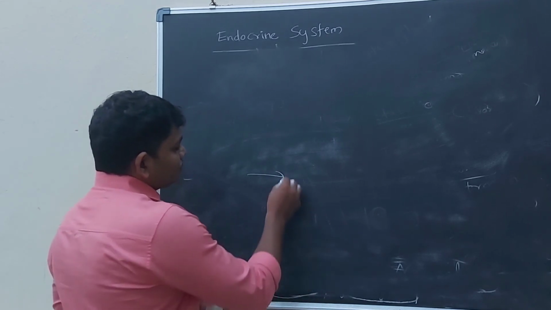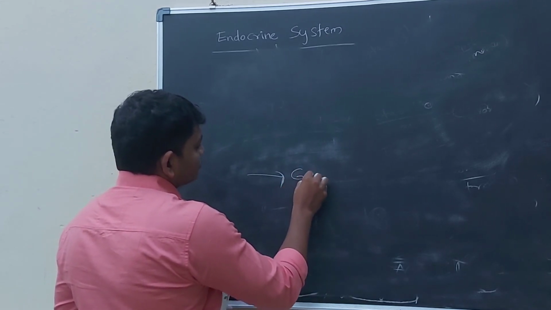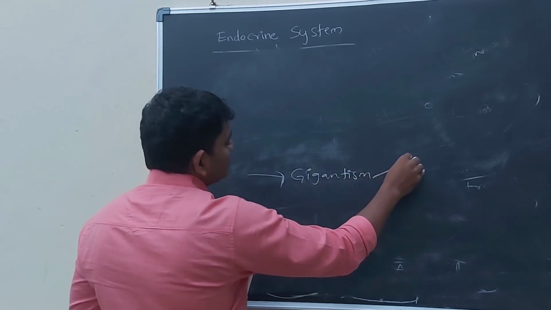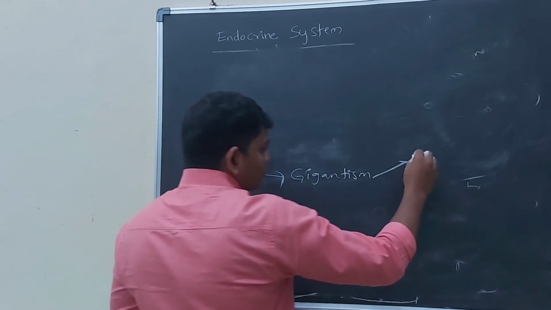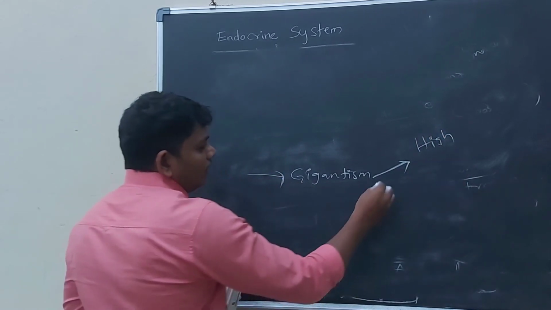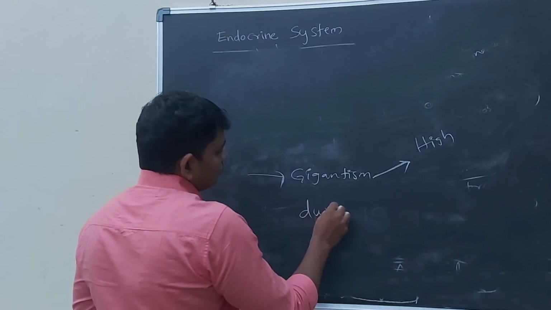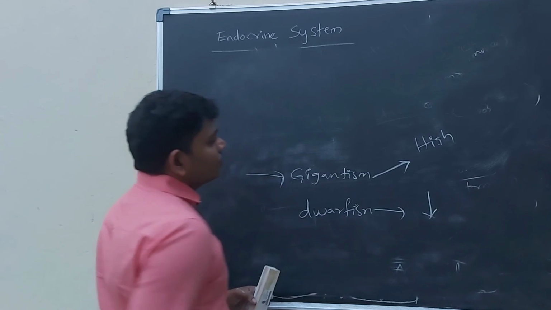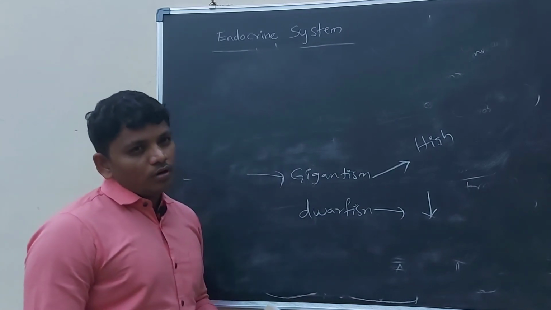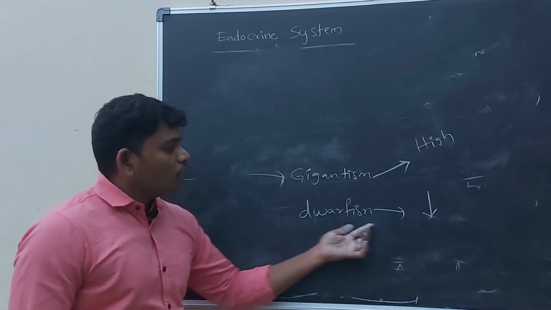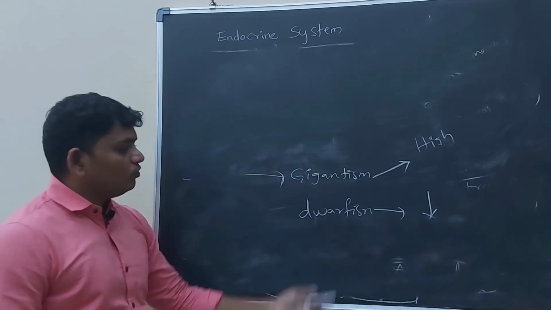This is called gigantism. So gigantism occurs when a high amount of growth hormone is released, and dwarfism occurs when a low amount of growth hormone is released.